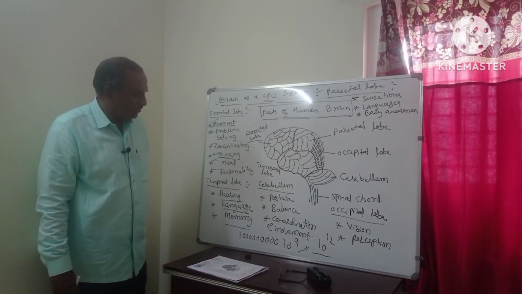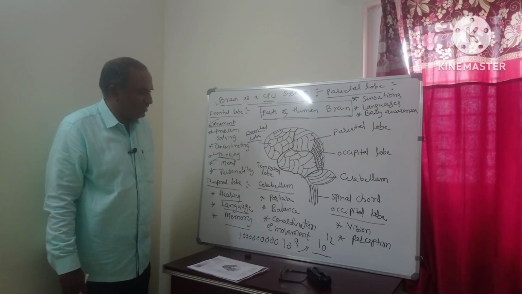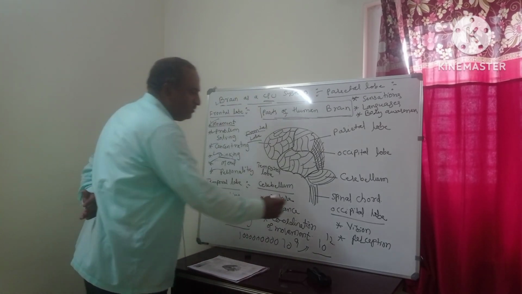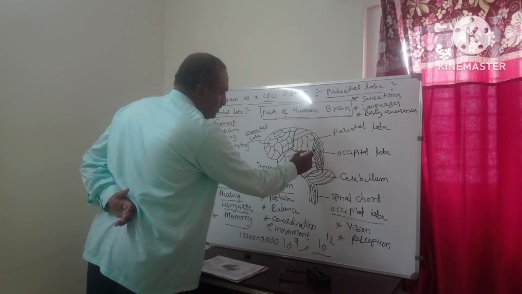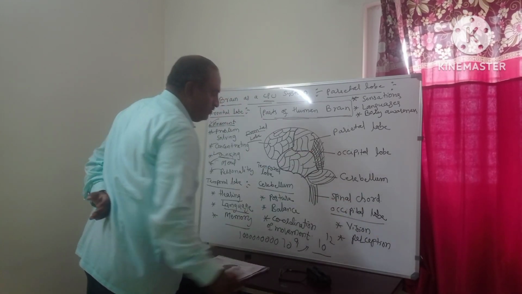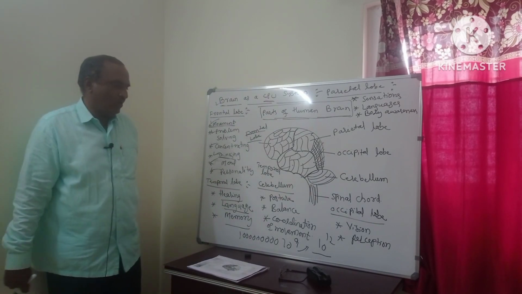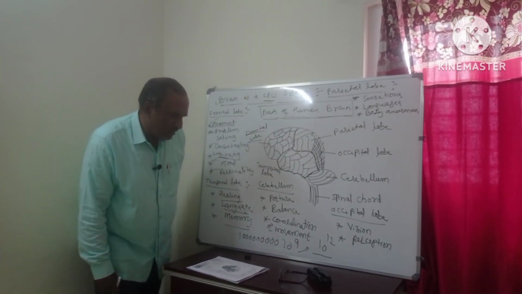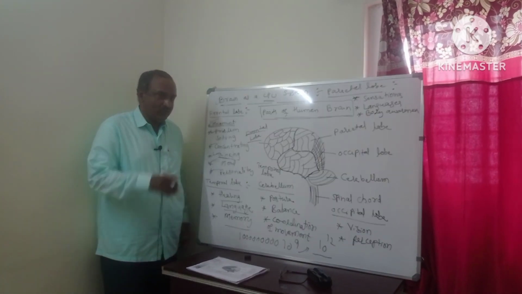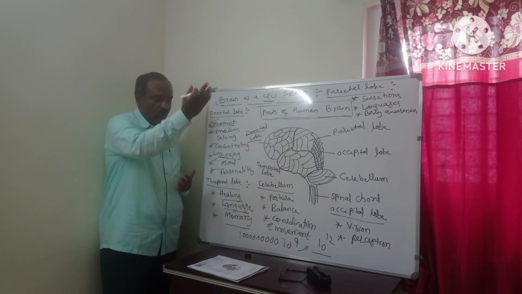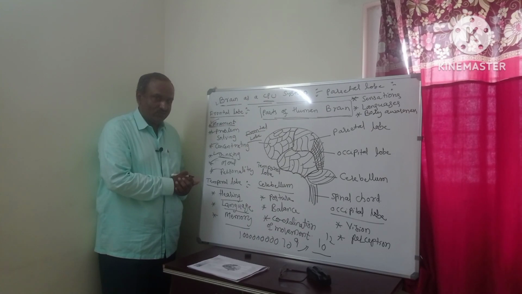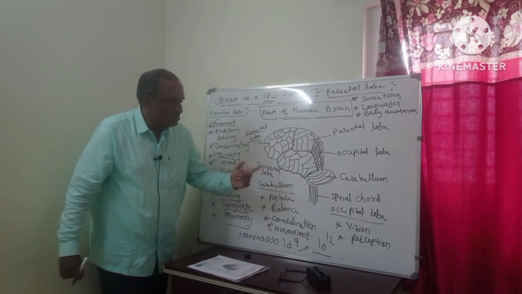Then what next? The occipital lobe. Here, this is the occipital lobe. The functions of the occipital lobe are vision, perception, seeing things, and analyzing things. That is the function of the occipital lobe.